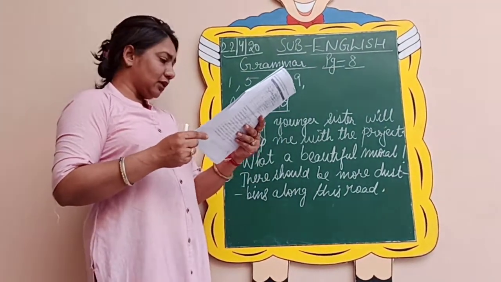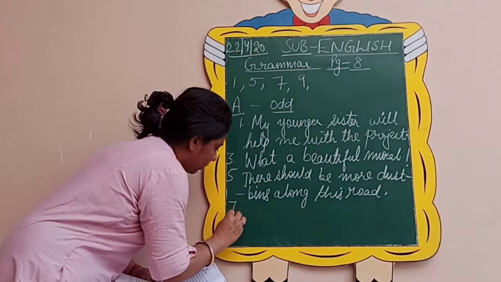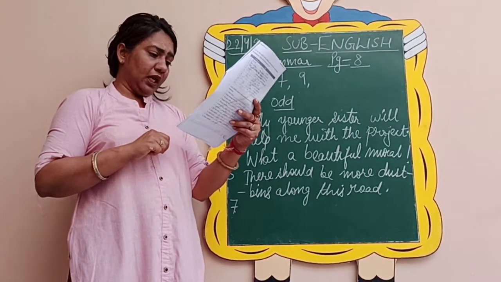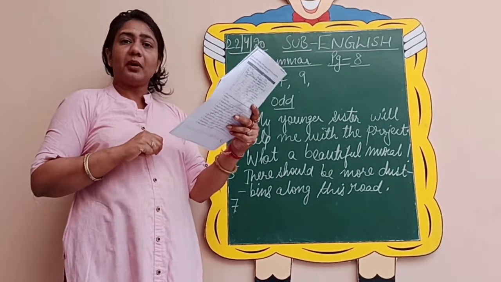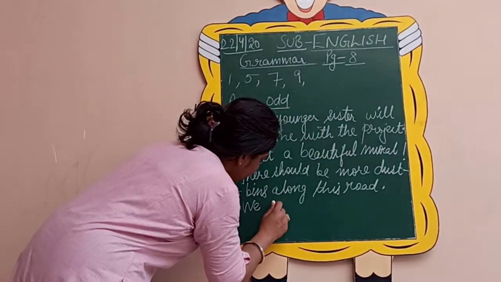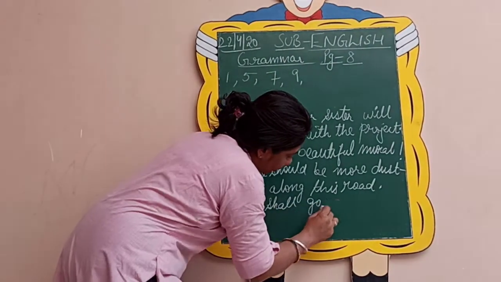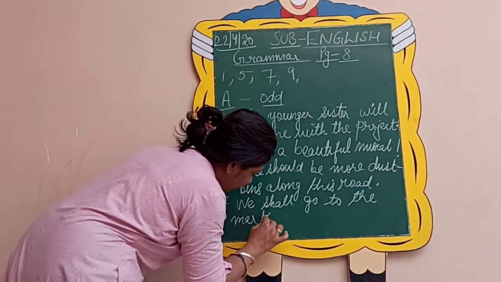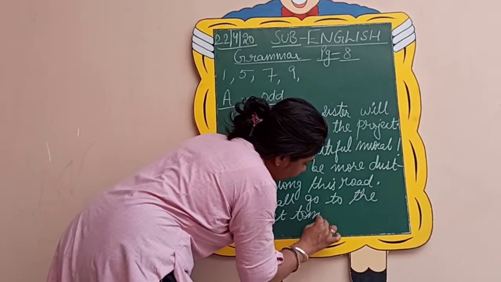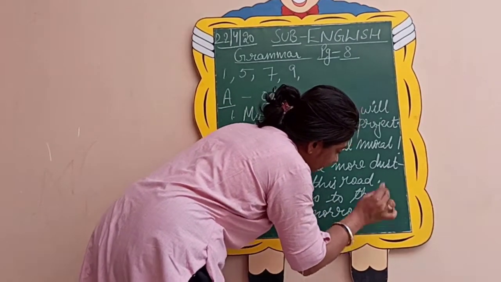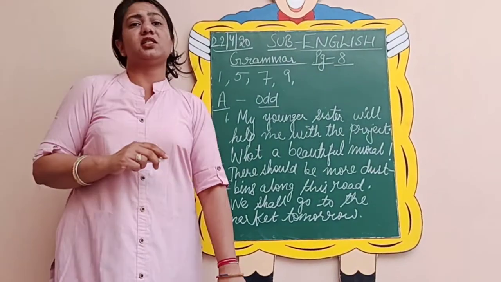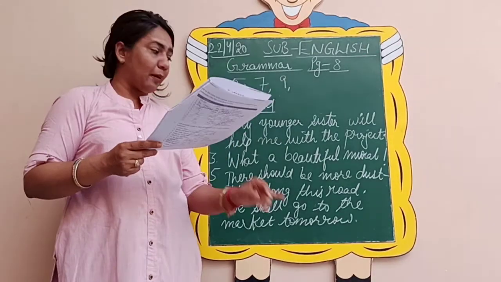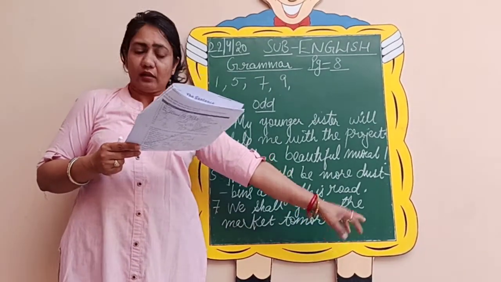So let us see the seventh one now, the odd sentence. What it says is, we shall go to the market tomorrow. We shall go to the market tomorrow. You don't have to miss any word in between. Whatever words are there, you need to write it down here also. So this is the way, and see, W is capital and there is always a full stop at the end.